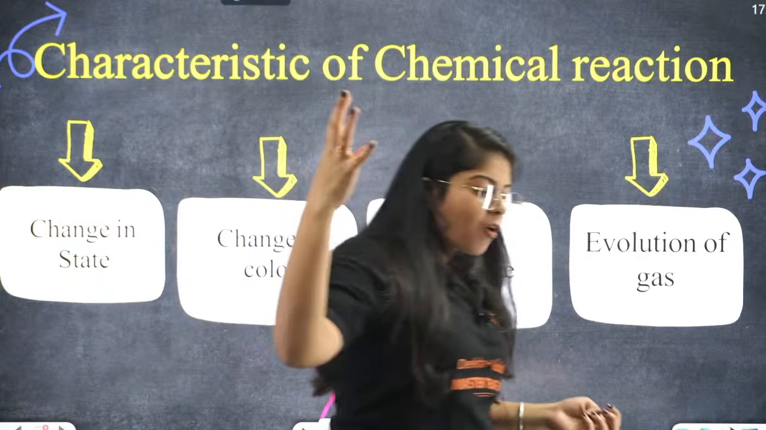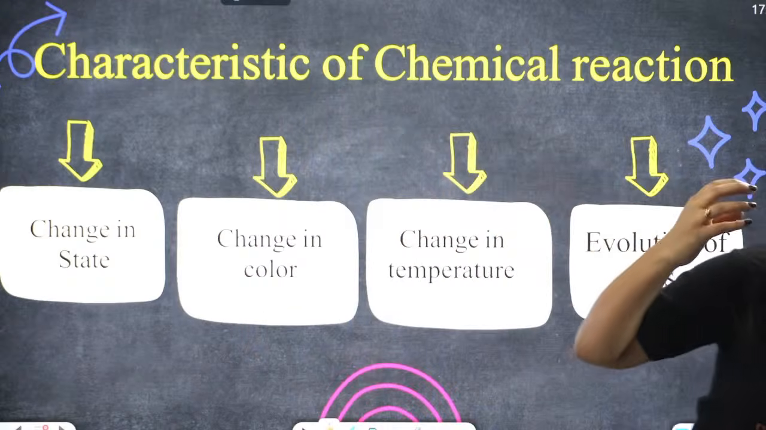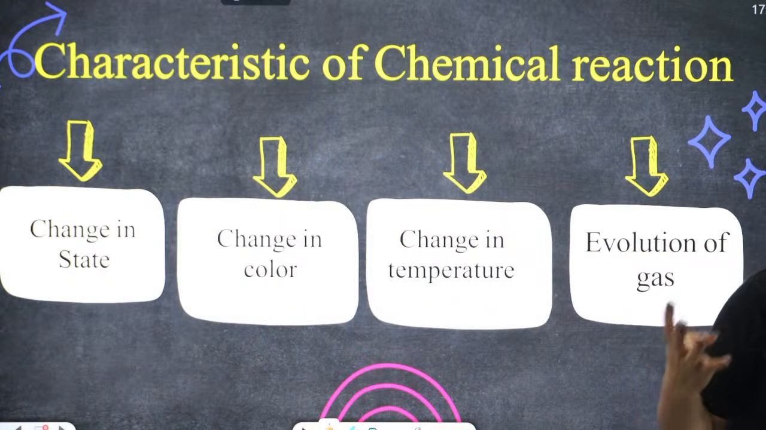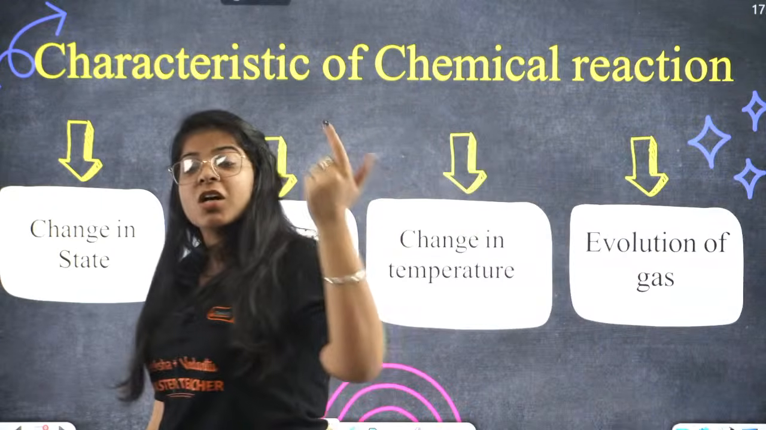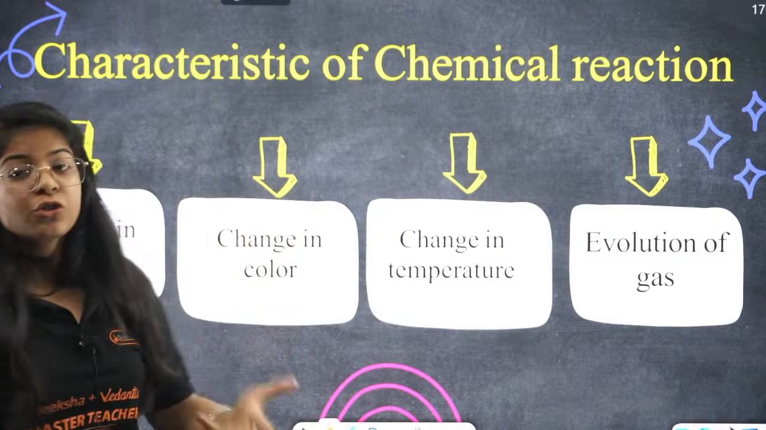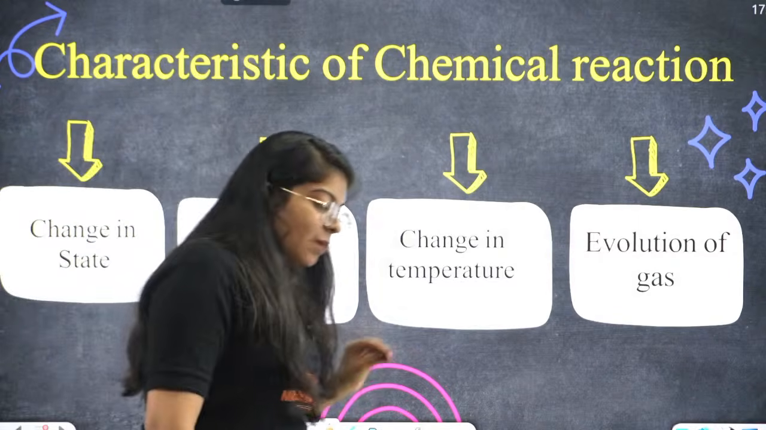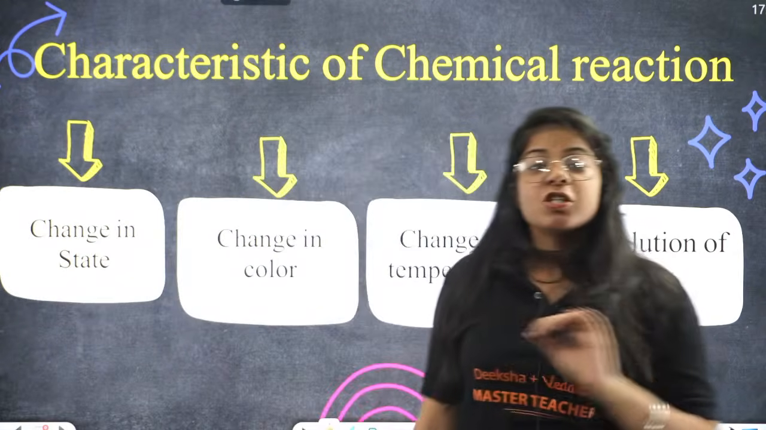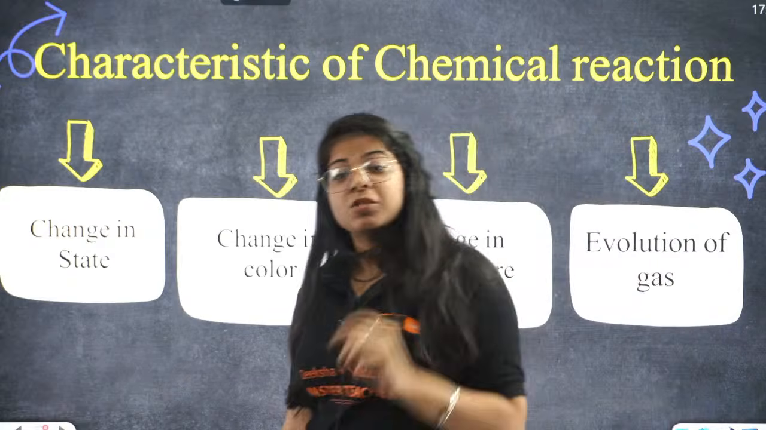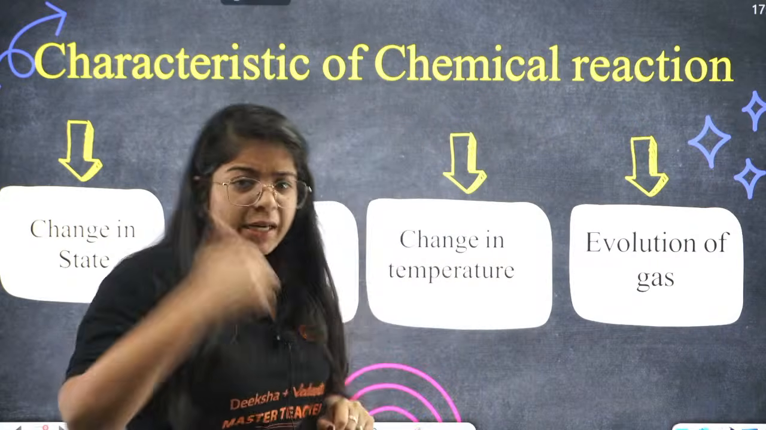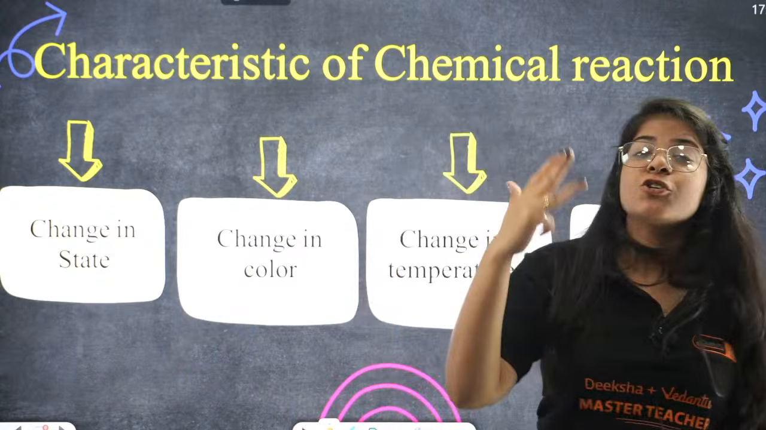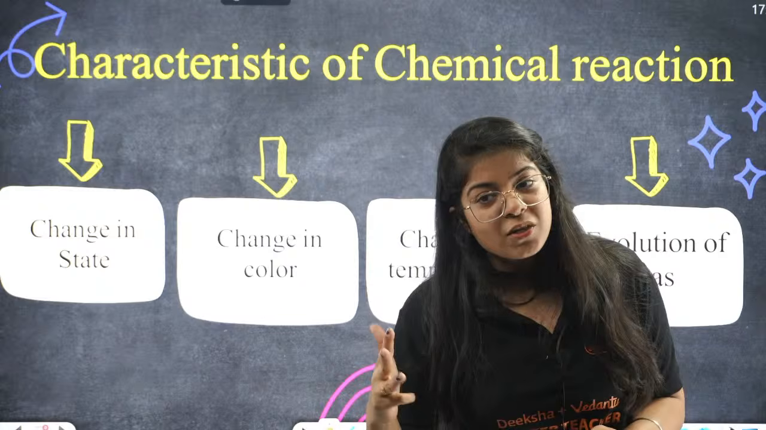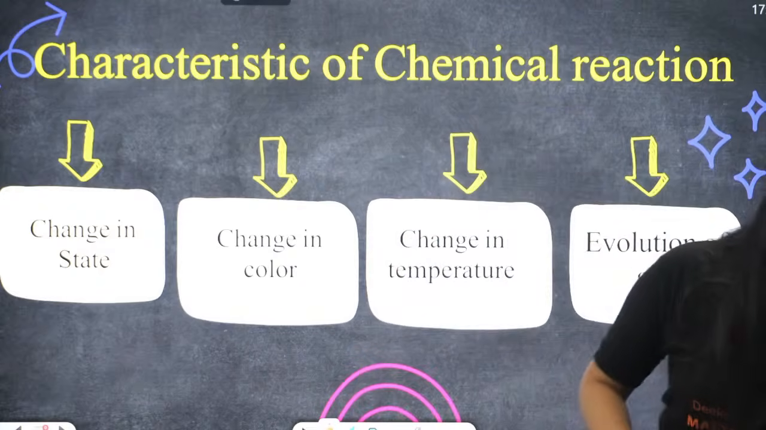So what are the 4 properties, everyone? What are the 4 properties? It is change in state, change in temperature, change in color, and evolution of gas. These are very important. Chemical reactions will be based on this. Okay, so these properties are very important. Learn it with me. Change in state, change in temperature, change in color, evolution of gas. Understood? Great. Okay, let's move on to the next one.